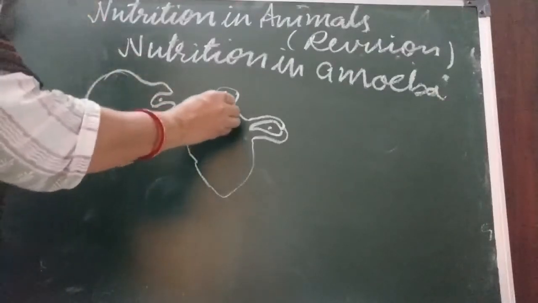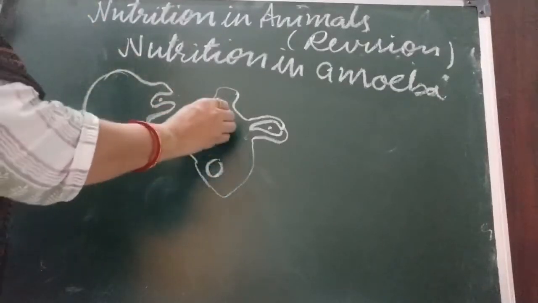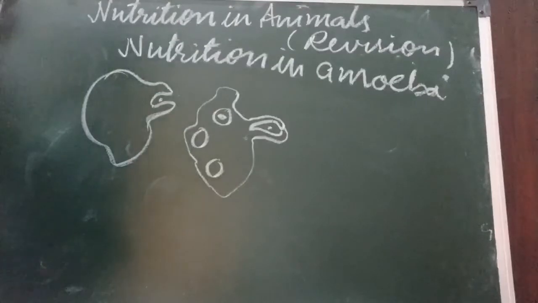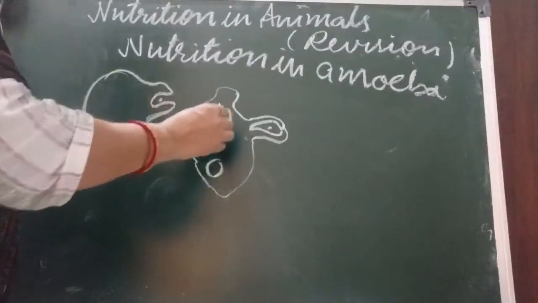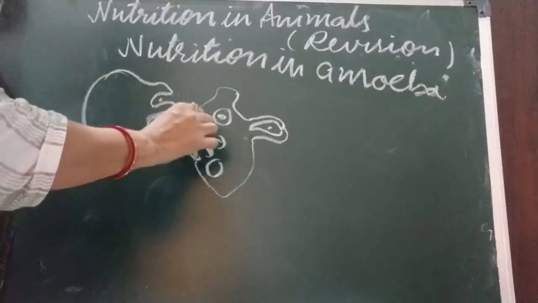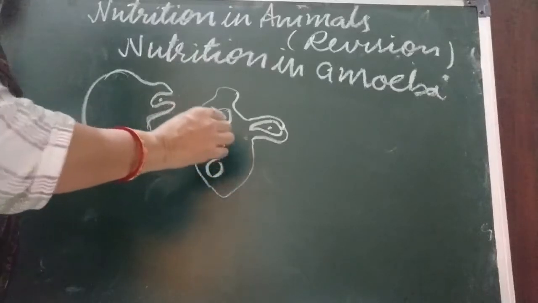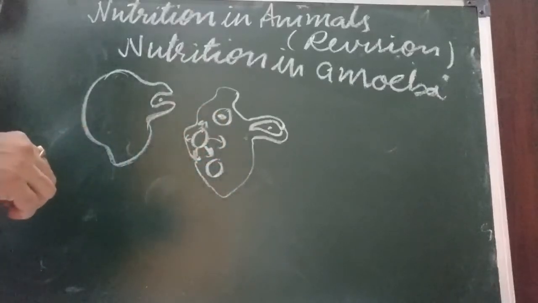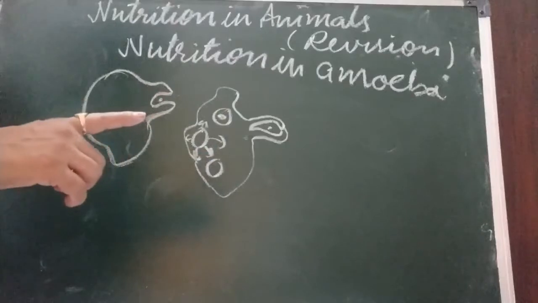Some digestive juices are there in the food vacuole. They help in the digestion of food, and after digestion, the digested food goes into the liquid. Okay, and assimilation takes place. Children, as I told you, what is assimilation?